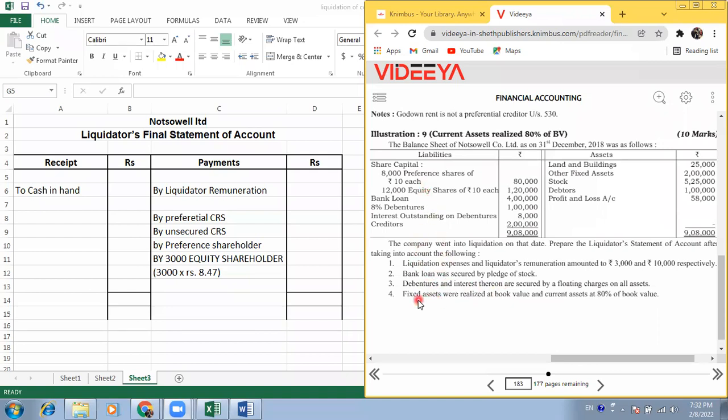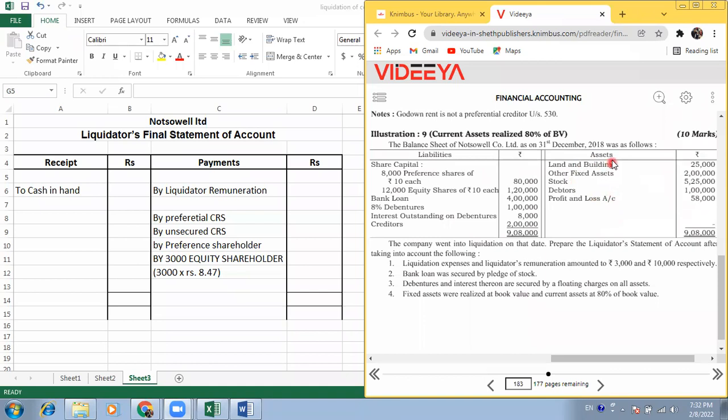So first what we have to do, they have directly given that fixed assets are realized at book value. So what are the fixed assets in this asset side? Can anyone tell me what are the fixed assets in this Not So Well Company Limited's balance sheet? Are there any fixed assets?